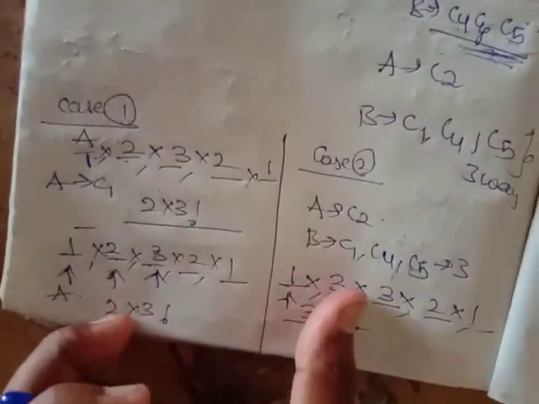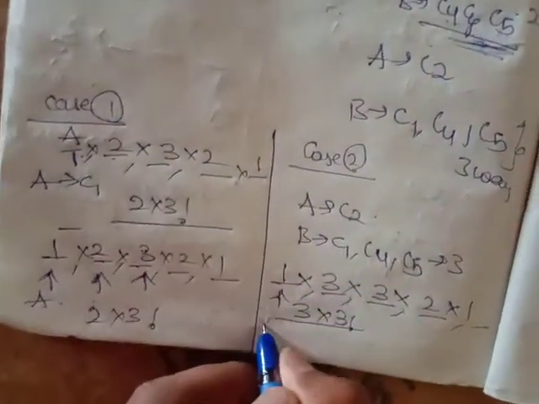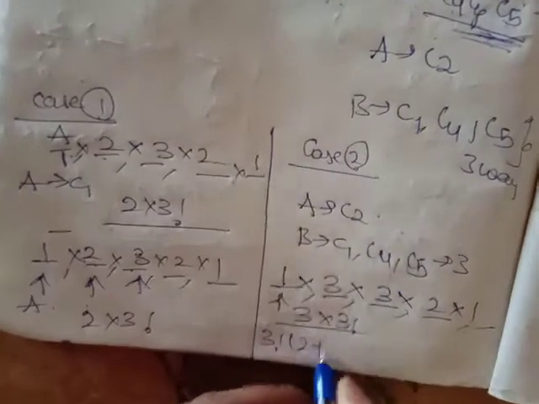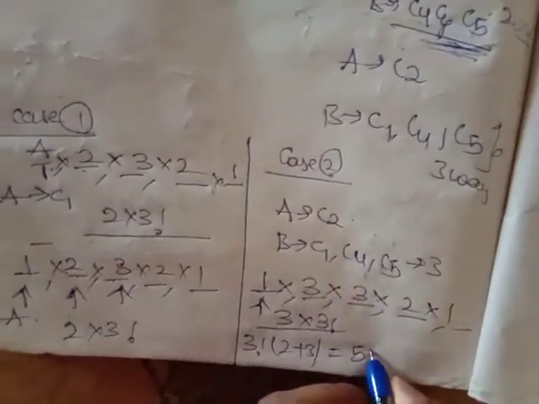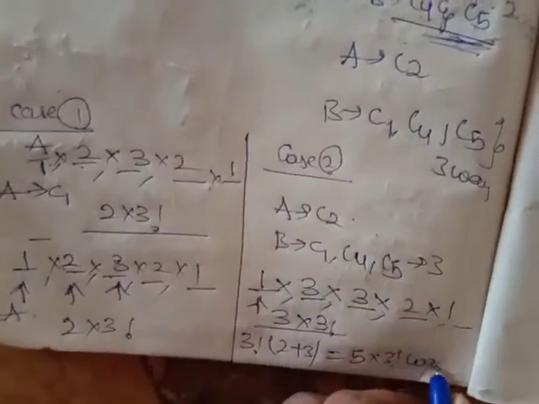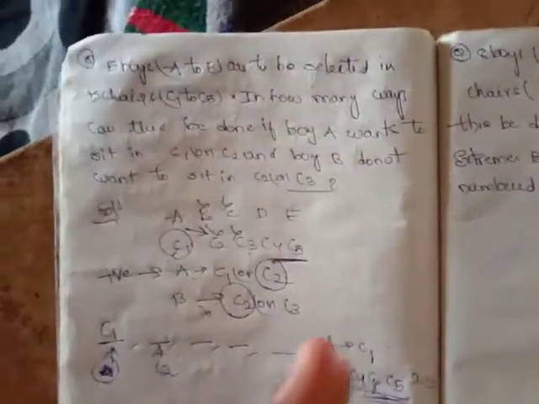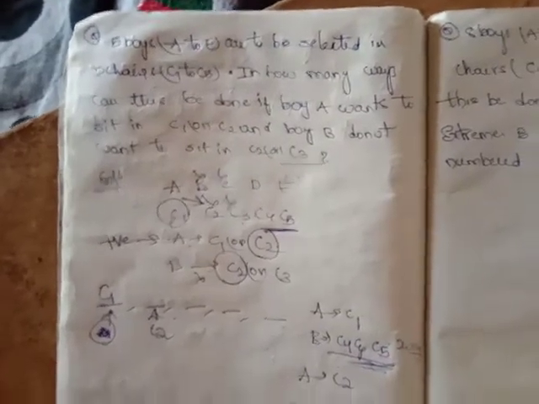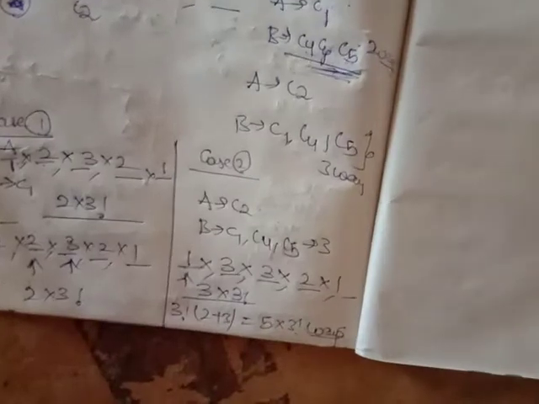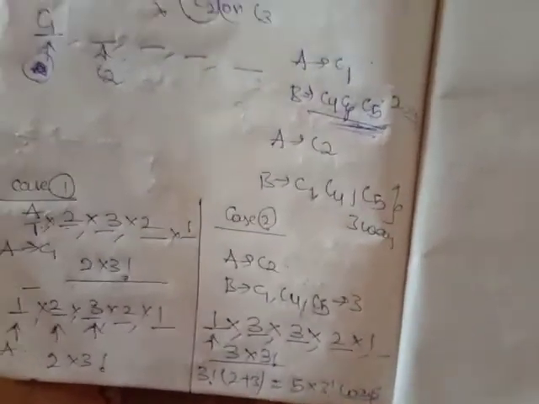Now add this, friends. What will we get? 3 factorial is common. 2 plus 3, which is nothing but 5 into 3 factorial ways. This is the answer. 5 into 3 factorial ways. Friends, did you get the concept? Right or no, friends? He's having only 5 into 3 factorial ways.